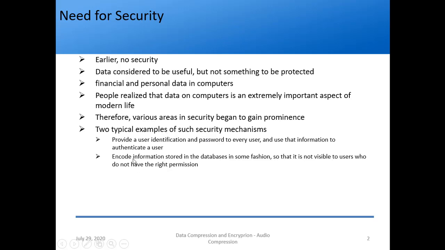What is the other one? To encode information stored in the databases in some fashion so that it is not visible to users who do not have the right permission, right? So the databases themselves are kept secure, right?